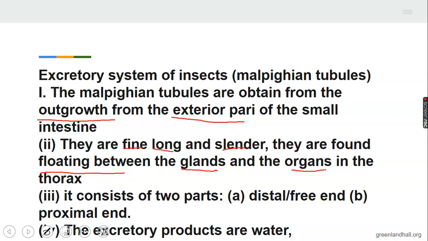Now, this Malpighian tube will consist of two parts of cells. One, the distal or the free, and the proximal. One at the distal and one at the proximal.